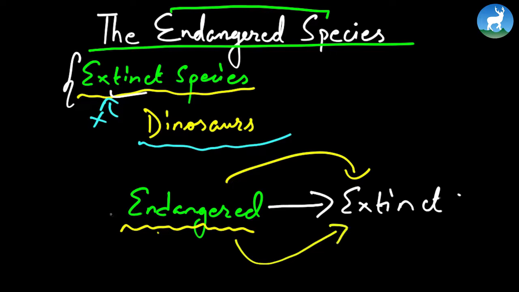Now, of course, there could be many factors for a species to come under this endangered category. It could be the weather factor, the climate factor, or, most importantly and sadly, it's usually us, the human beings, who push a certain species to the brink of extinction. Because of us, there are already many species listed as endangered.